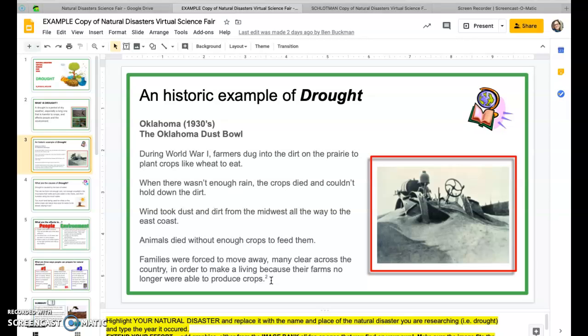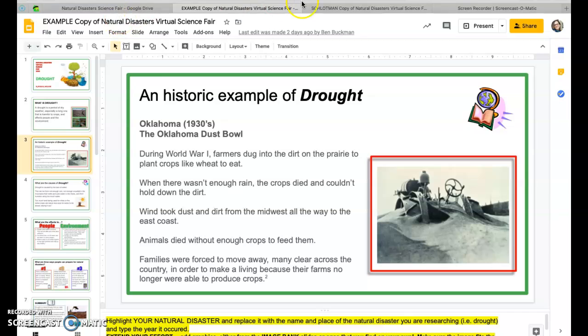So it affected everybody in Oklahoma in the 1930s. I could add that in here as a personal connection, which would be really nice. Also, note here is a real photo of some farm equipment that's been buried in the dust and sand left behind from this dust bowl. So that is the third slide.